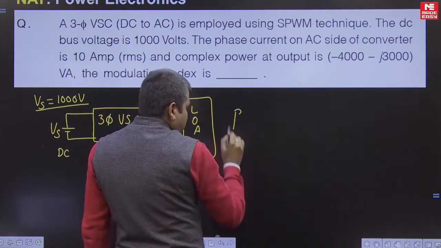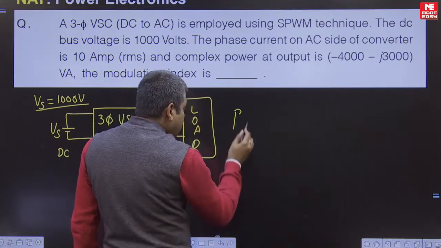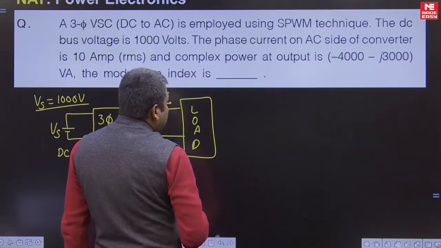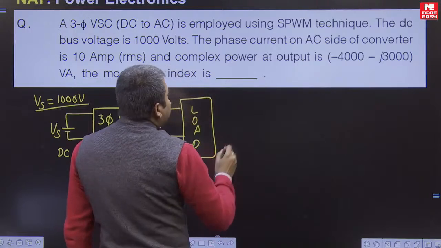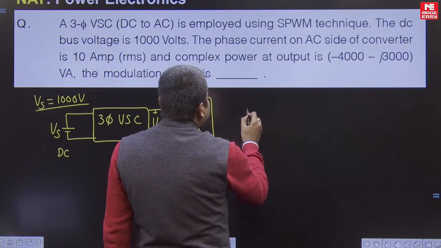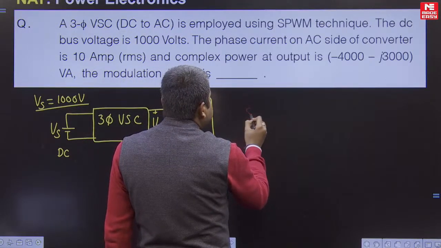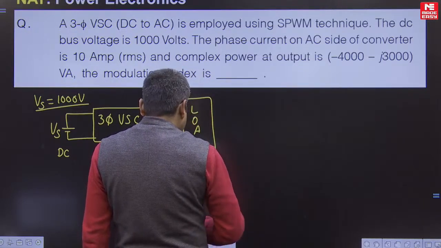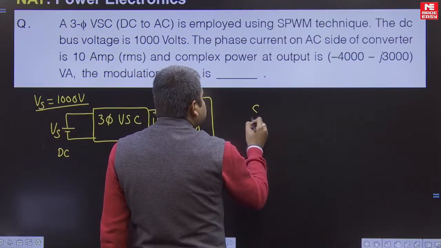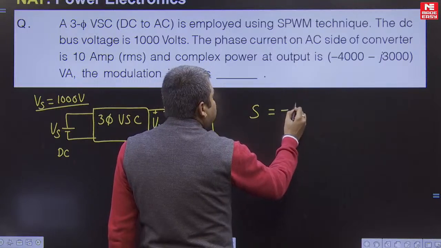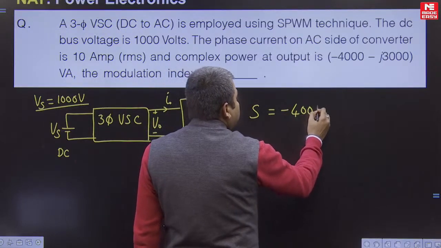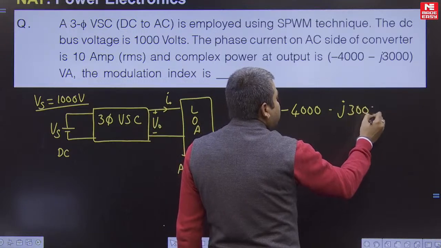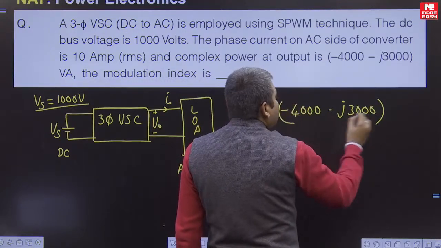Given the complex power at the output, S is equal to minus 4000 minus j into 3000 volt amperes.